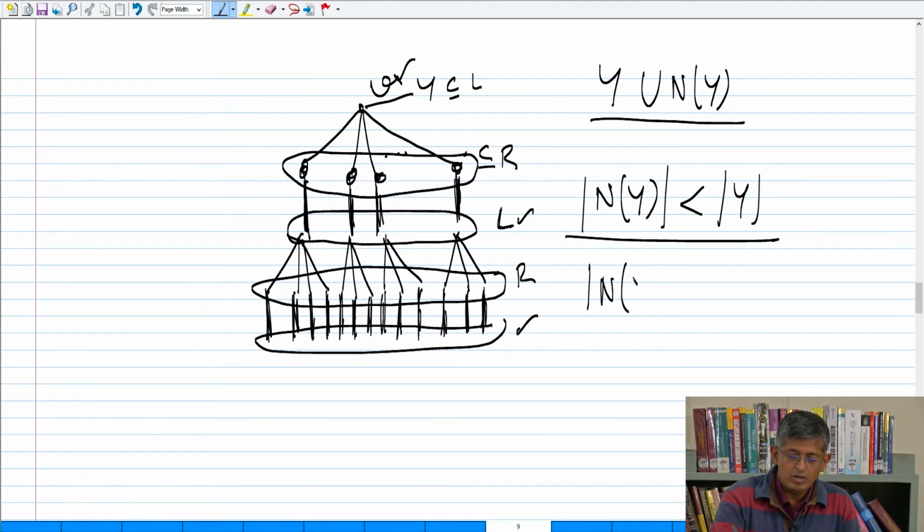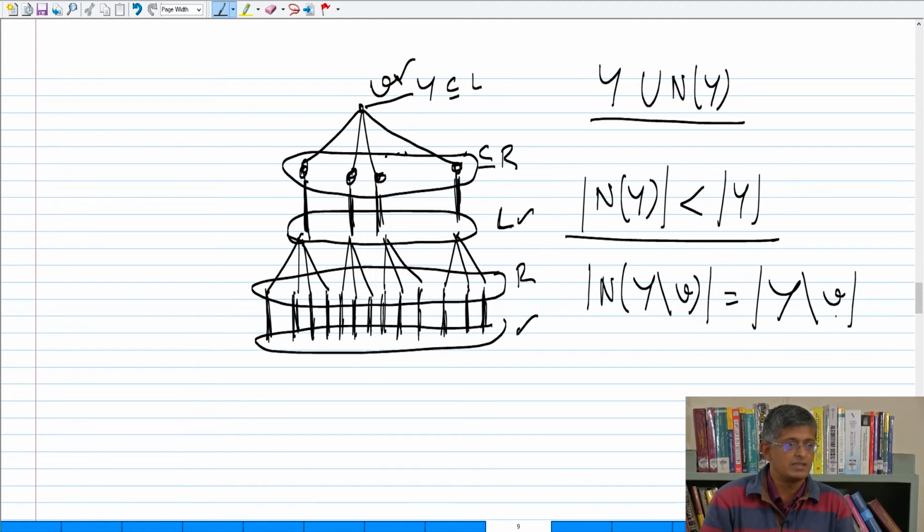The cardinality of the neighborhood of Y minus V is exactly equal to the cardinality of Y minus V. This is the first observation.